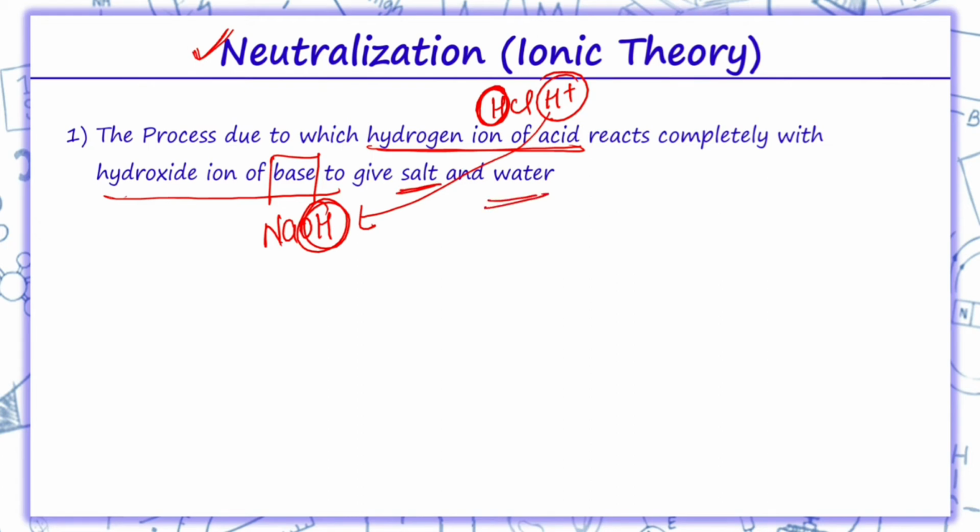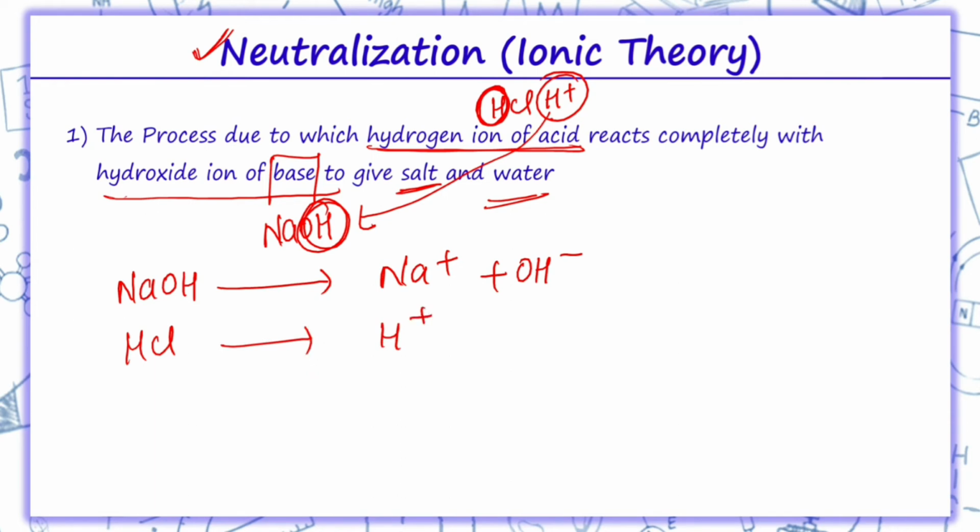Salt and water. So this process is known as the neutralization theory, and in this theory ions are formed. As we see, NaOH dissociates into Na plus and OH minus. HCl dissociates into H plus and Cl minus.